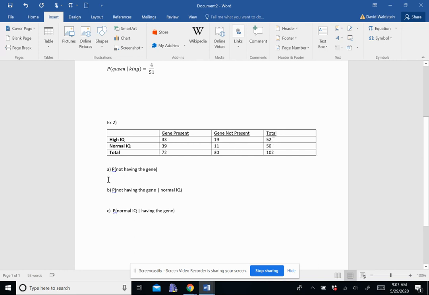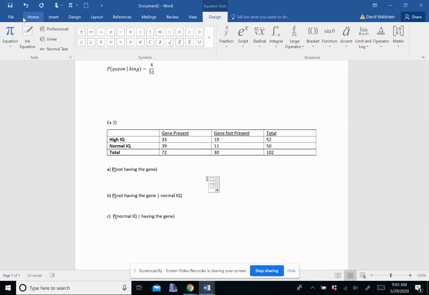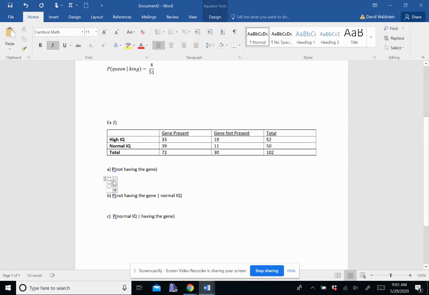So the probability of not having the gene: if we look at this column, there are 30 that do not have the gene, and there are 102 total. So the probability that one of these children does not have the gene is 30 out of 102. We could convert that to a decimal, but I'm sure you know how to do that.